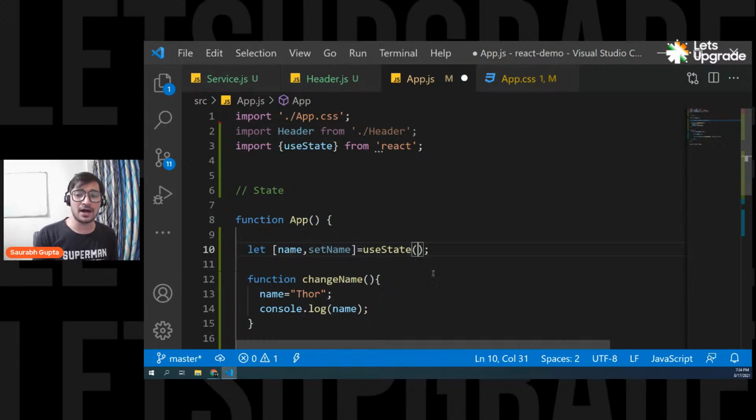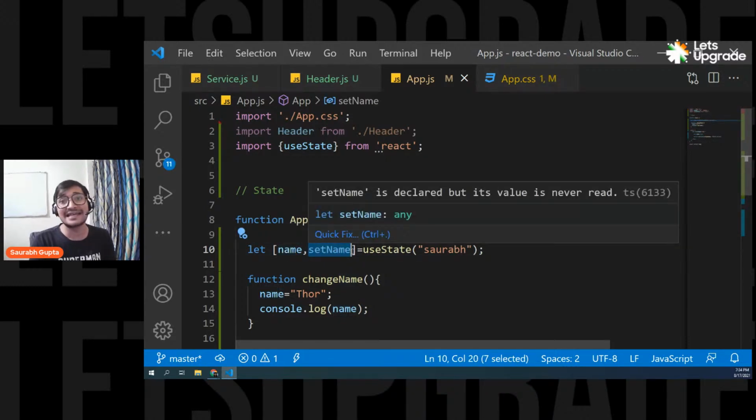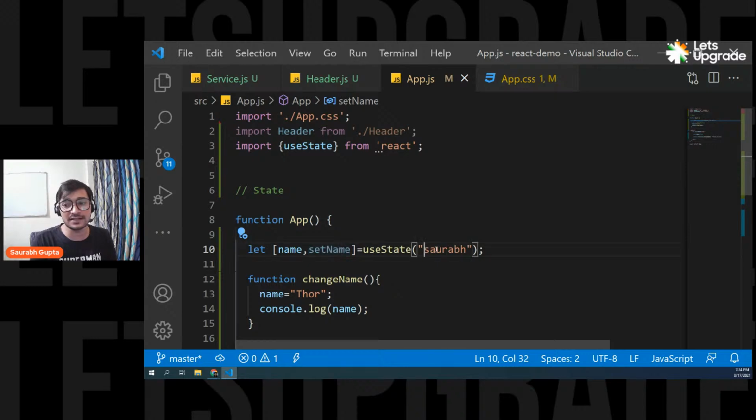Let's say I'm going to pass Saurabh, and that's it. Now this name is a state variable, and to change the value for this name, you have to use this setName function. Simple. The initial value for the name variable is Saurabh. That is it. And now the name is nothing but a state variable.